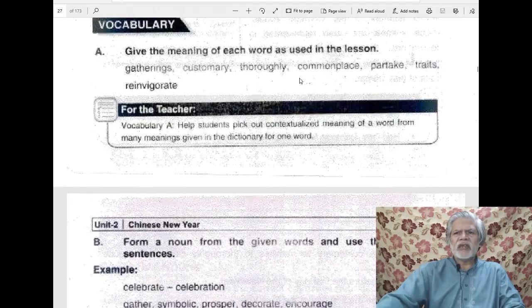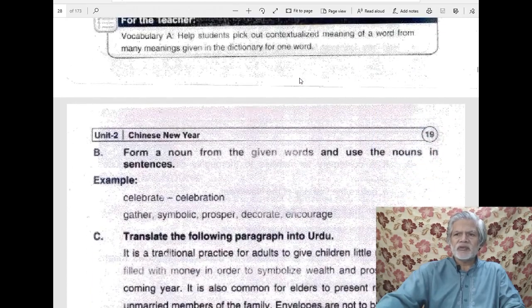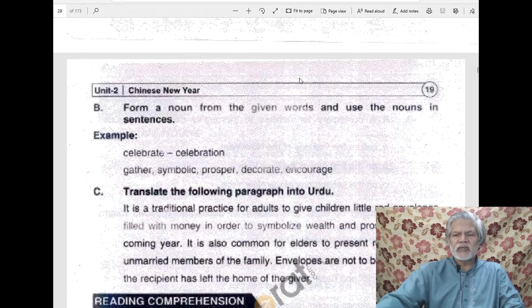So now we come to the exercise of the second lesson. In this exercise, in the same pattern as the last lesson, first of all, they have asked the meaning of some words in vocabulary, and we have discussed these words during the lesson. So now you know the meaning of these words. You may write those meanings, and you may search for new meanings also in dictionaries.